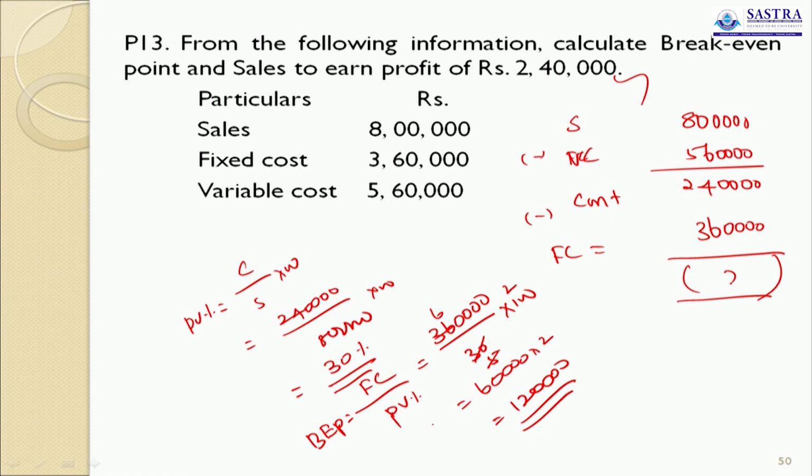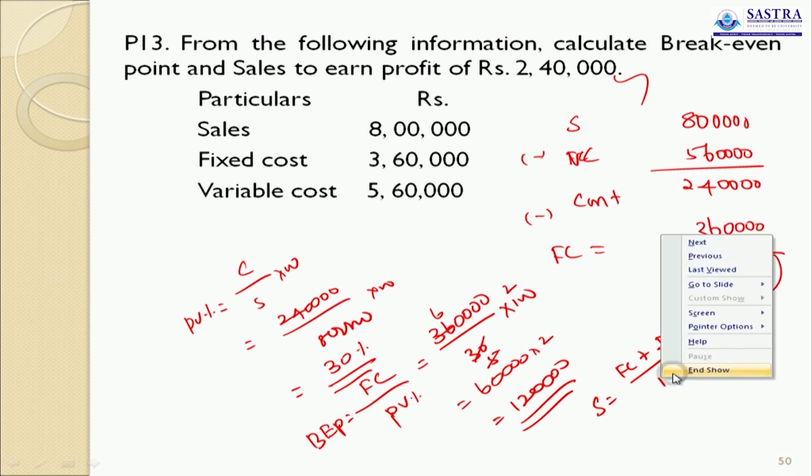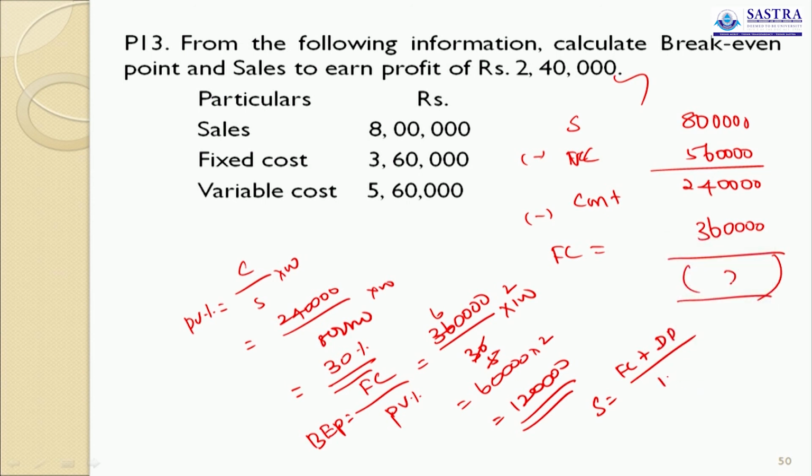Good. Now sales to earn a profit of rupees 2,40,000. Sales is equal to fixed cost plus desired profit divided by PV ratio. Fixed cost 3,60,000, desired profit 2,40,000, divided by 30%.